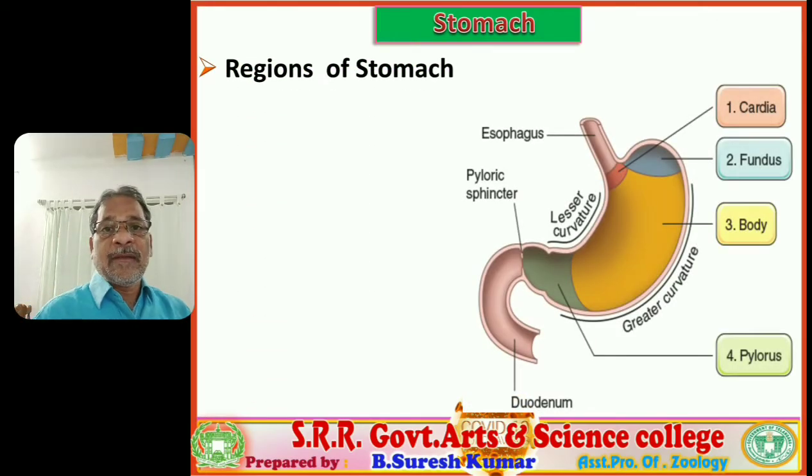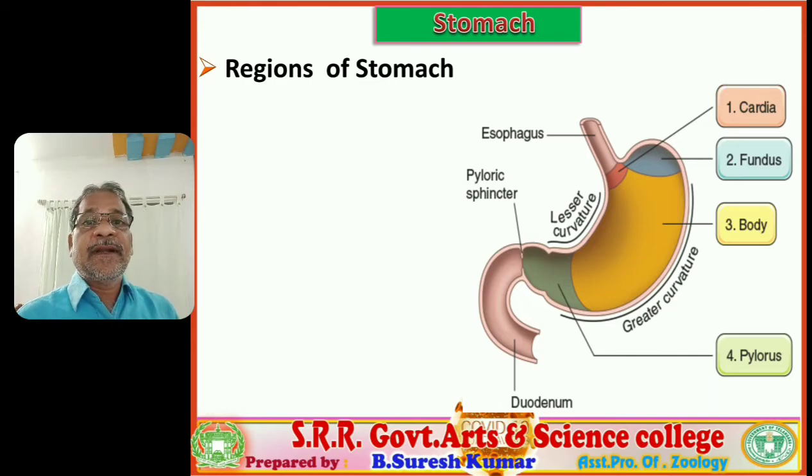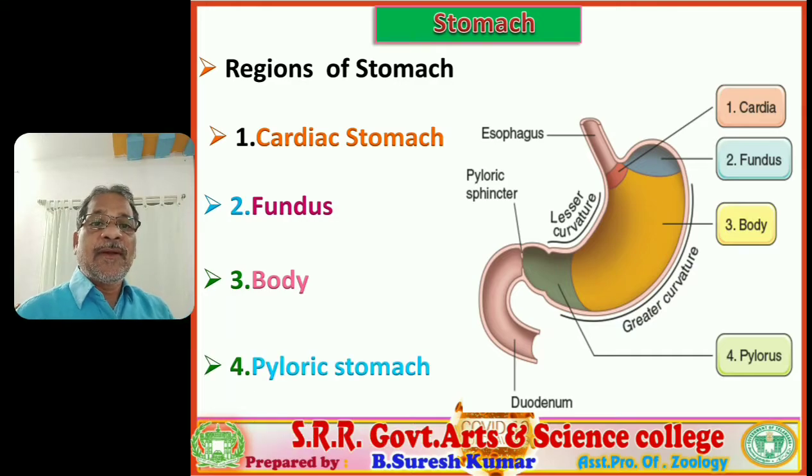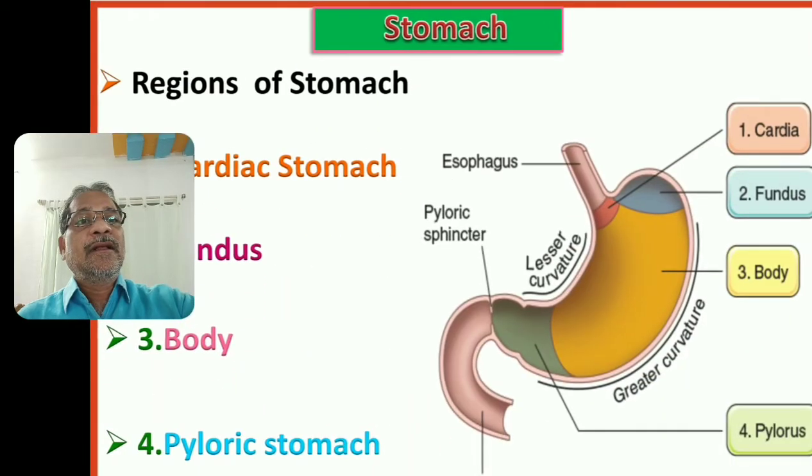Every part of our alimentary canal, not only a single part, according to function, is differentiated into different regions. So the stomach is one organ. Again, it is differentiated into four regions. The first part is the cardiac stomach. The second region is the fundus. The third region is the body, and the fourth region is the pyloric stomach or pylorus. You verify this visual clearly.